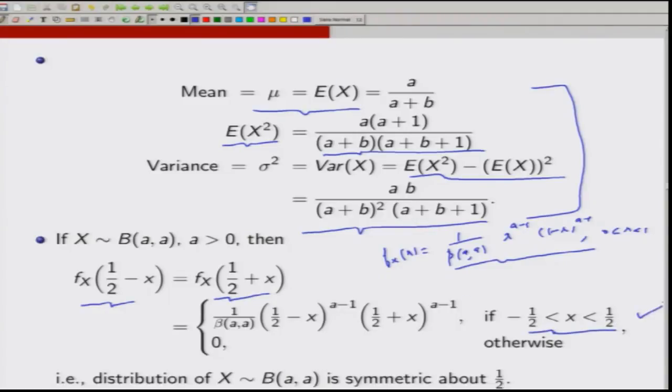It's just straightforward. So what it suggests is that if both the parameters of the beta distribution are the same, then its distribution is symmetric about the point half. So if X is beta(a,a), then its distribution is symmetric about the point half. In particular, since all moments exist, the mean will be half, and the median would be half.